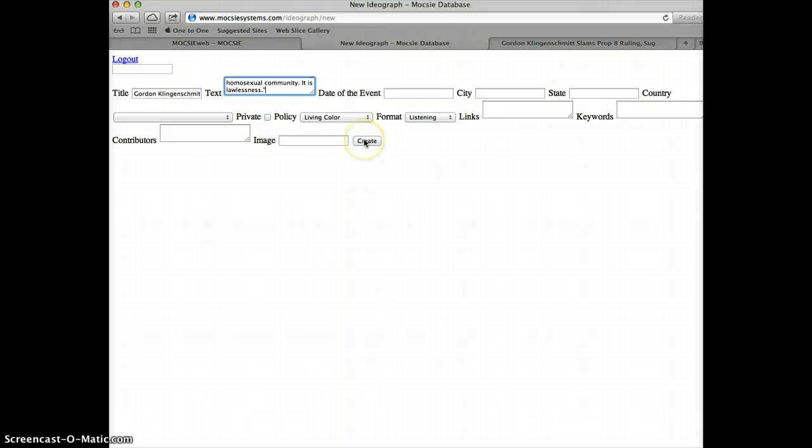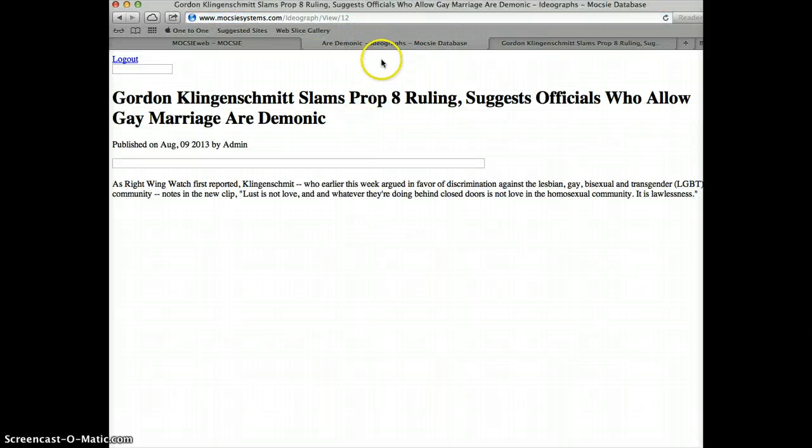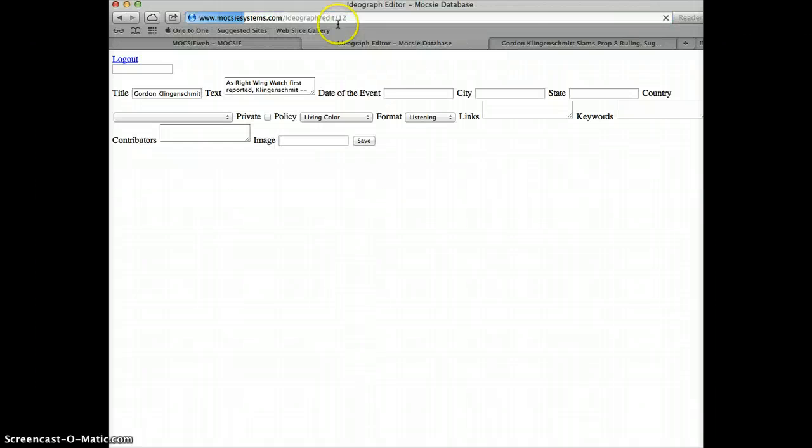So let's click on Create. I want you to notice up here on the URL line, mocsiesystems.com/ideograph/new. That's where we're at. Once we create this, we're going to get a new URL up there, which will tell us what ideograph number we have right now. So if we come back up here, same thing, mocsiesystems.com/ideograph/view/12. Now, in order to edit this, all you do is double click on view, change the word to edit, and hit enter, and we're back in.